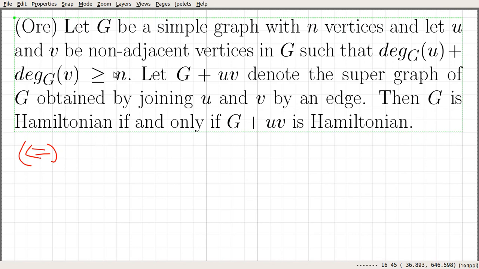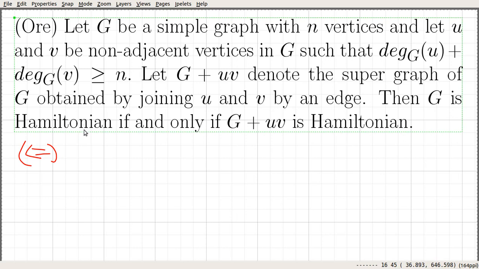So let's assume that G is a simple graph with n vertices, and for any non-adjacent vertices u and v, the degree of u plus degree of v is greater than or equal to n, and let G plus uv denote the supergraph of G obtained by joining u and v by an edge. This direction says if G plus uv is Hamiltonian, then G is also Hamiltonian. Let's go and prove that direction.